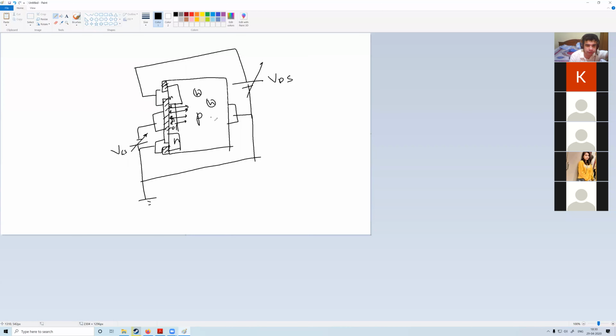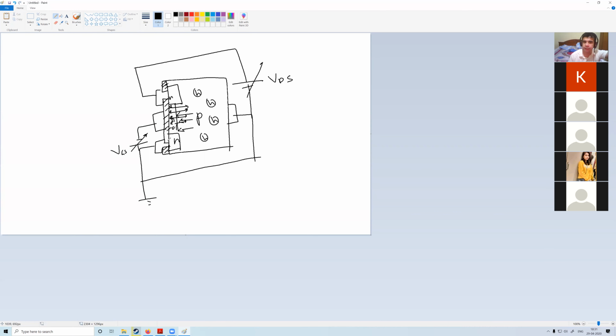Here there are loads of holes, P channel, P type. So the negative voltage in the gate will attract the holes. So the holes will come in this direction, and there would be a lot of electron-hole recombination. So the number of free electrons in this channel will go down. The channel will become thinner and thinner.